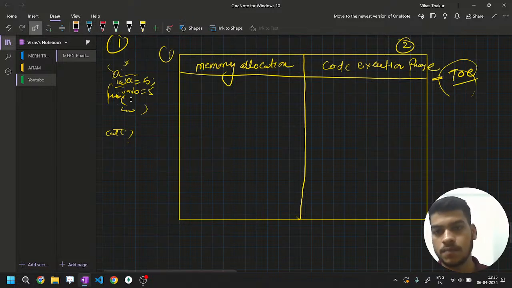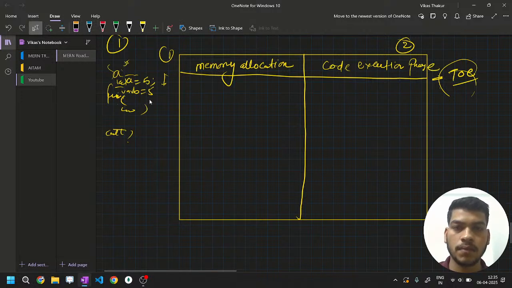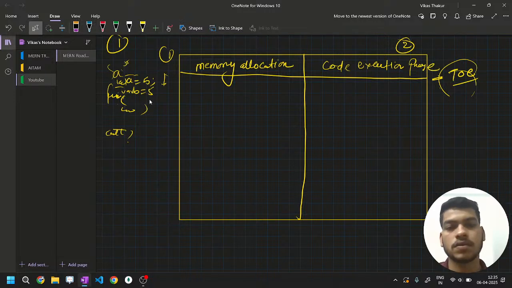It will be a perfect line, this is the top to bottom. First thing first, what happens? Memory allocation phase. That means everybody will get its space. Everybody gets its cabin to get settled down. Then code execution will start. So until this part, no code execution will be there, and you will not see anything on the console. Now the program runs, you hit the run button or you run the command node index.js, whatever it is, when you run a program in JavaScript.